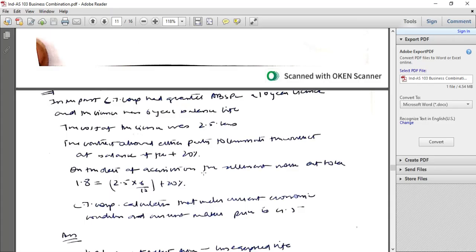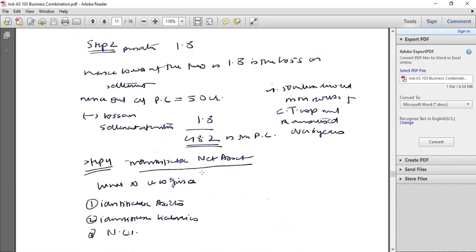So that will be 4.5 minus 1.5, that will be 3. And penalty for settlement would be 2.5 into 6 divided by 10 plus 20%, that is 1.8. Lower of the two is 1.8. Hence, purchase consideration would be 50 crores minus unexpired life, that is 1.8 crores. So 48.2 crores would be the purchase consideration.